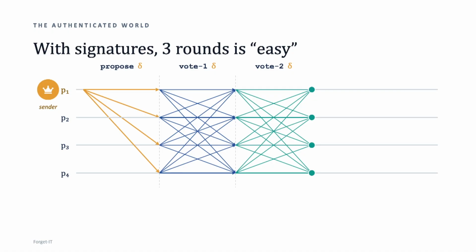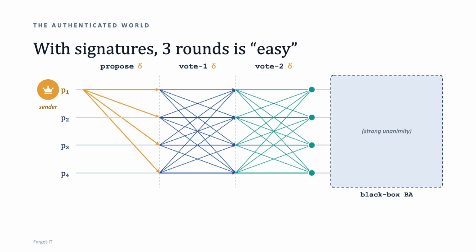So that is why after the 3rd round, because in those executions it is completely possible that somebody will not decide by the end of the 3rd round, we will just introduce some fallback path. And this fallback path will be any black box Byzantine agreement protocol that uses strong unanimity as its validity property. So here we have agreement, termination, and we also have strong unanimity, which says that if all honest guys propose the same thing to the black box, that's the only thing the black box can decide.